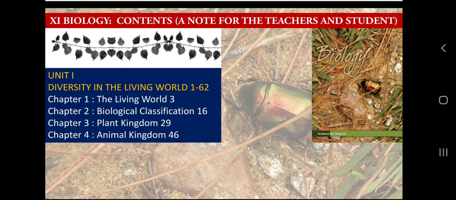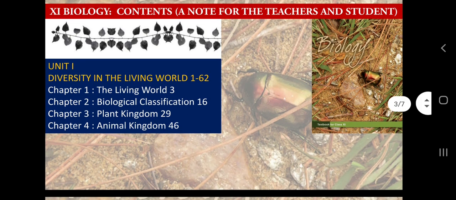So let me quickly introduce the table of contents for biology, and I will give some tips and ideas to you. There are 5 units in class 11th as well as in class 12th. But personally, I feel that class 11th biology is much deeper and tougher and needs more extensive detail as compared to class 12th biology. So there are 4 chapters in unit 1, which is called diversity in the living world.